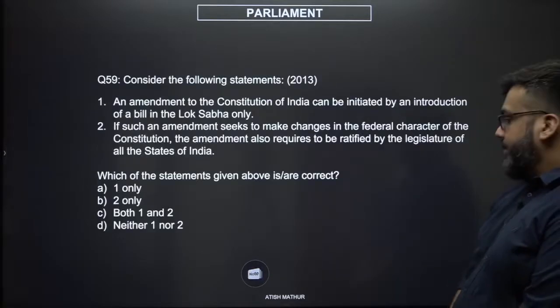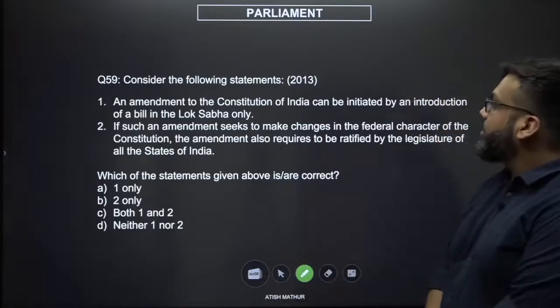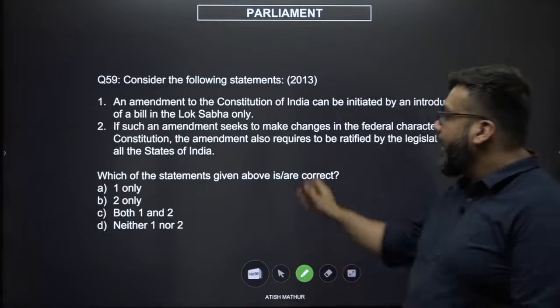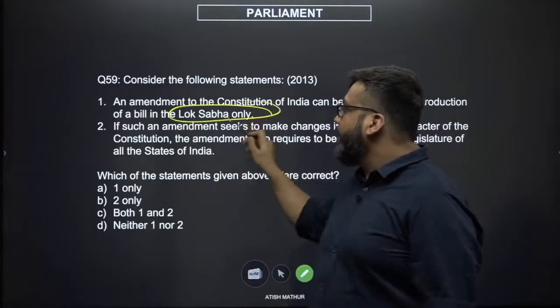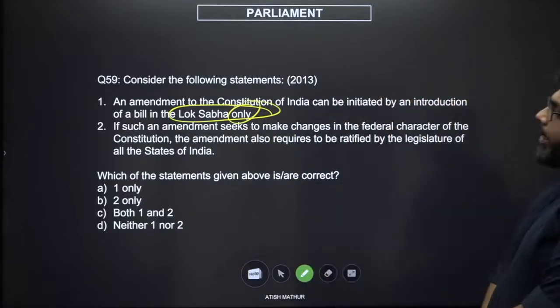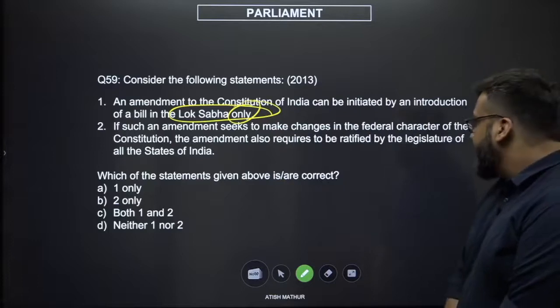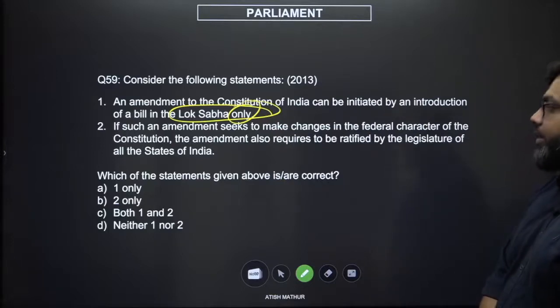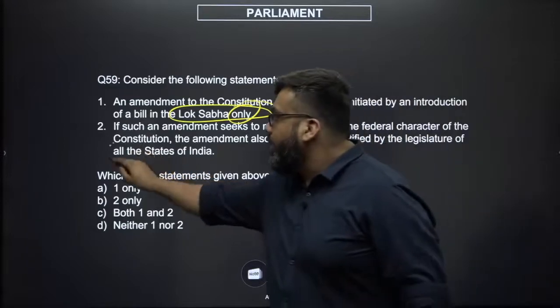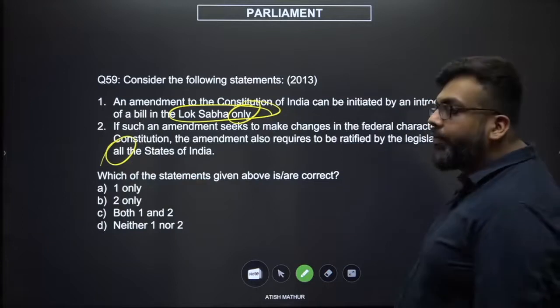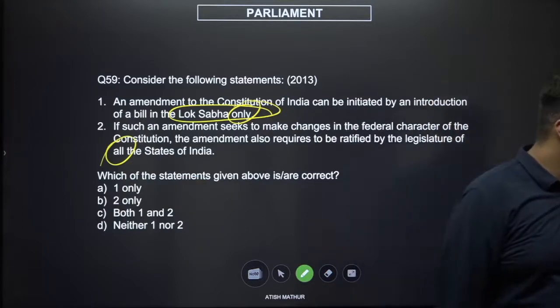A simple question. Consider the following statements. An amendment to the Constitution of India can be initiated by an introduction of a bill in the Lok Sabha only. Only becomes a trigger word. If such an amendment seeks to make changes in the federal character of the Constitution, it also requires to be ratified by the legislature of all the states of the country. Here, all becomes your trigger word. So obviously you have to read them with a fair degree of suspicion so that we can get this part right.